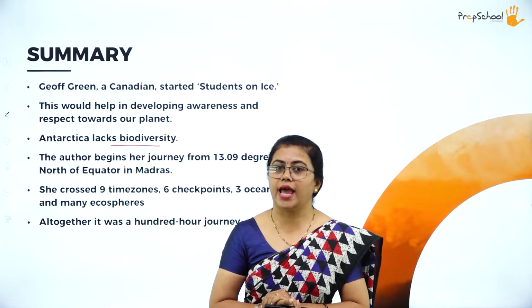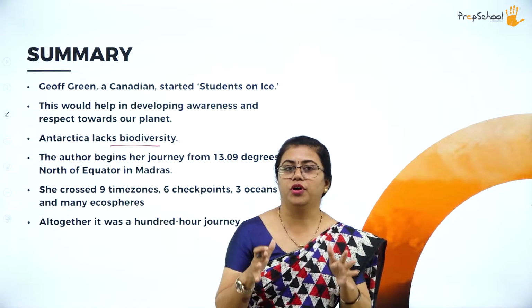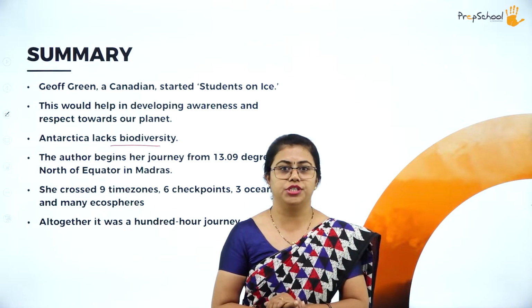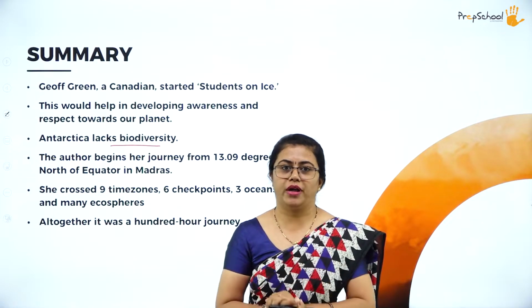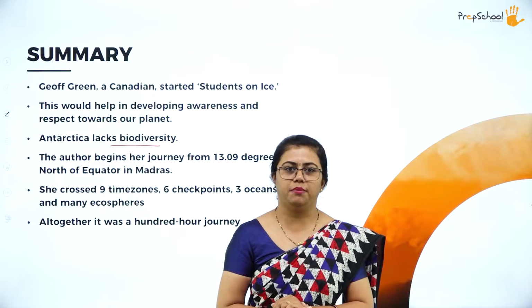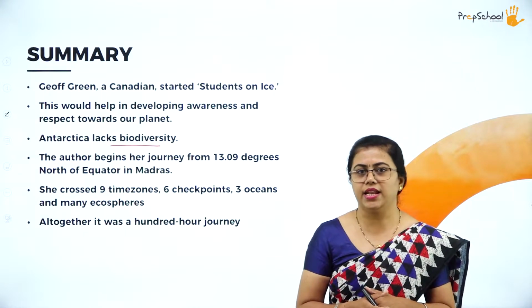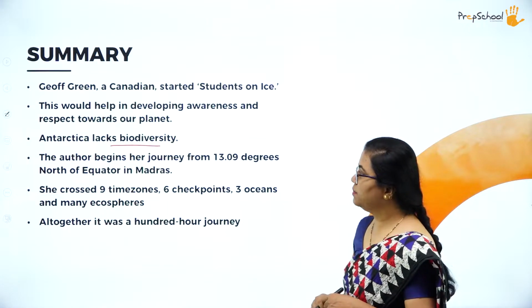Okay, so you can see in Amazon, there are a lot of species that are present, whereas in Antarctica, it is not so. It is the opposite. There is not much biodiversity there. It is a very limited part. So what are there? There are very limited organisms, we can say, in Antarctica. So it actually lacks biodiversity.